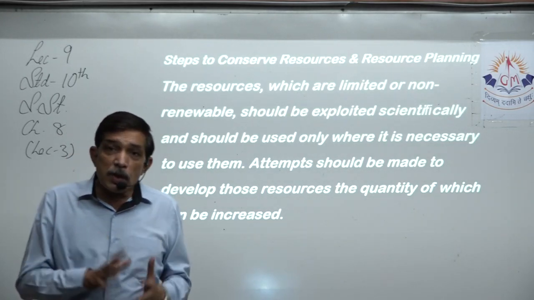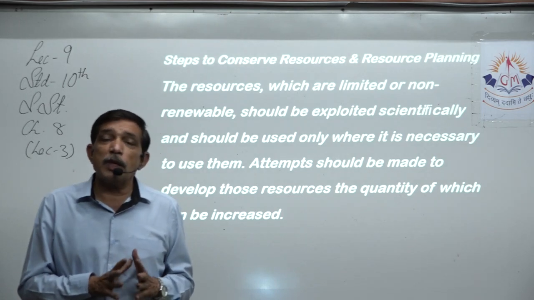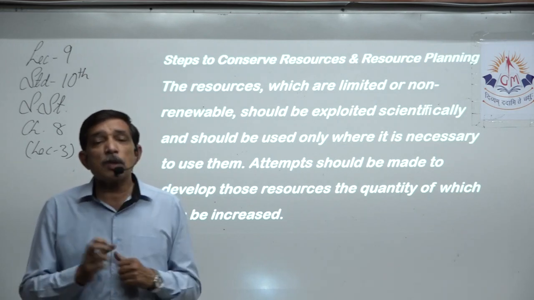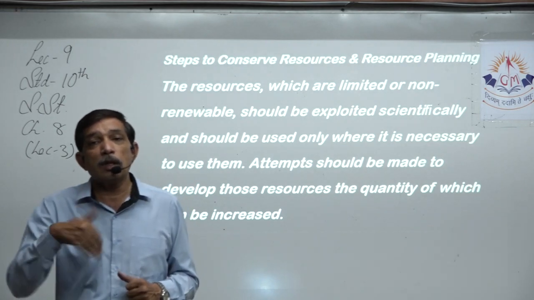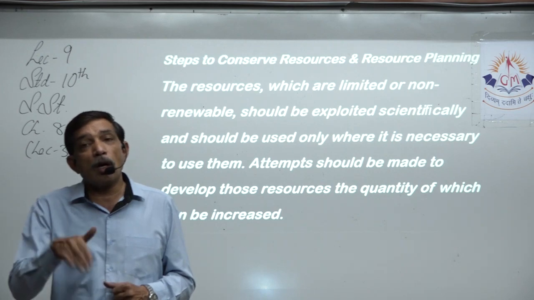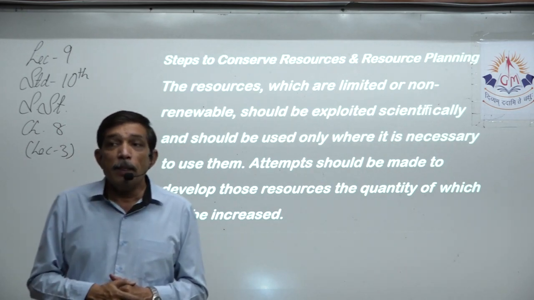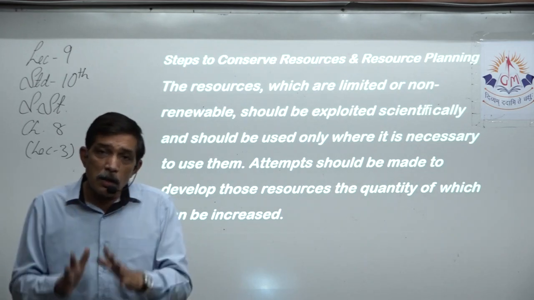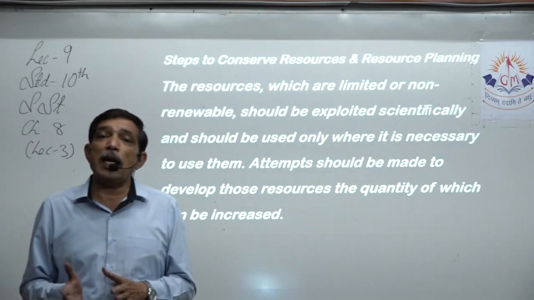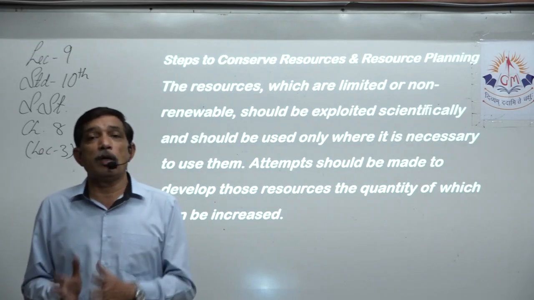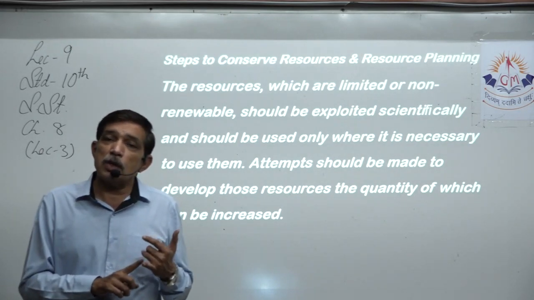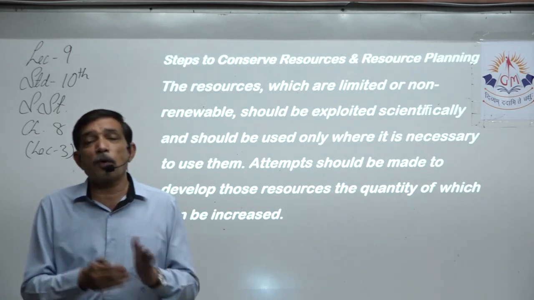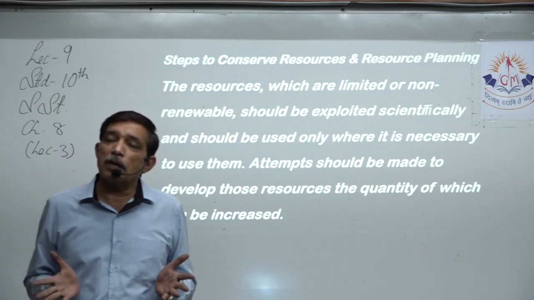So those solar resources should be developed so that we can capture the maximum insolation that we have, and convert it into either heat energy or electrical energy, so that we stop using the energy that is made with the help of non-renewable resources. For example, we can cut down the usage of coal for producing electricity because we are producing it by solar.